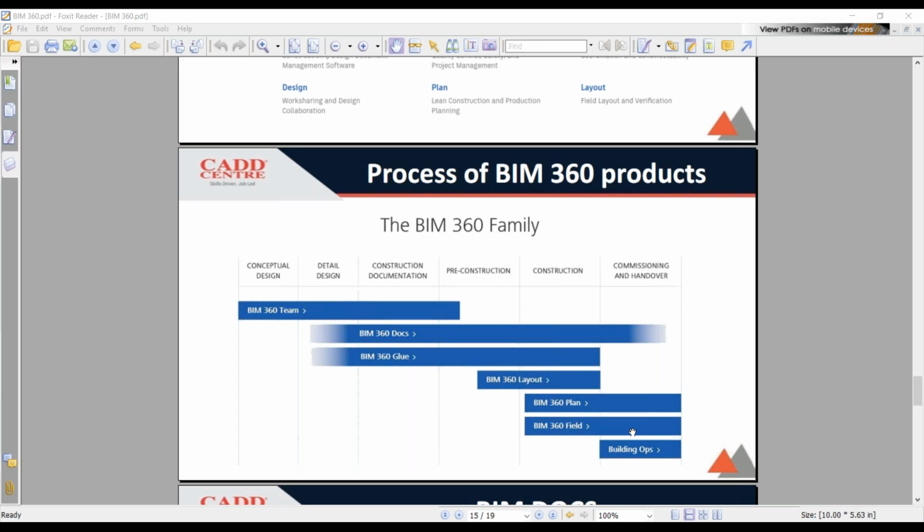And before we go into anything, we have to sign in for the BIM 360 product using an Autodesk sign-in. If you want to work with BIM 360 products, you have to create a new Autodesk sign-in, and you have to register yourself for all the BIM 360 products. Now I'll tell you how we will create an Autodesk mail, and how we will go about registering ourselves for the BIM 360 products also.